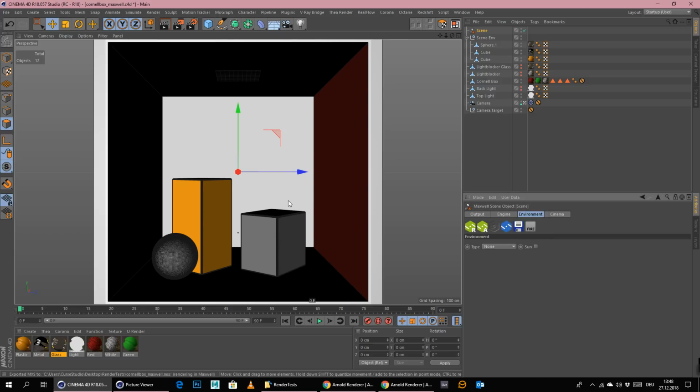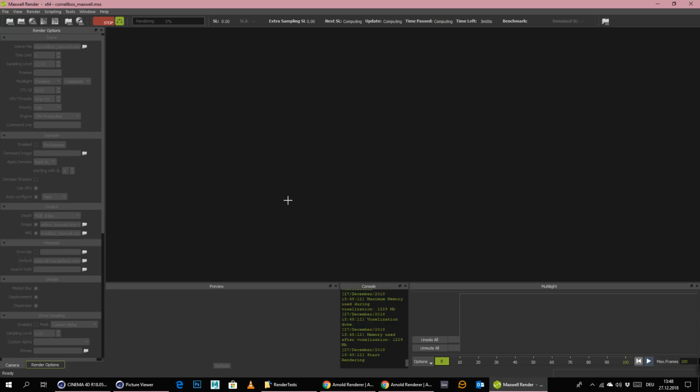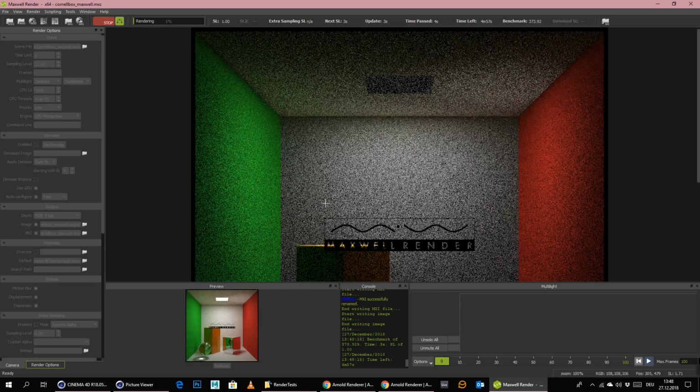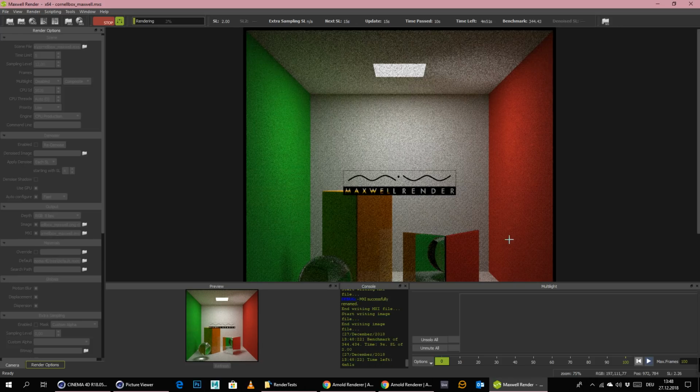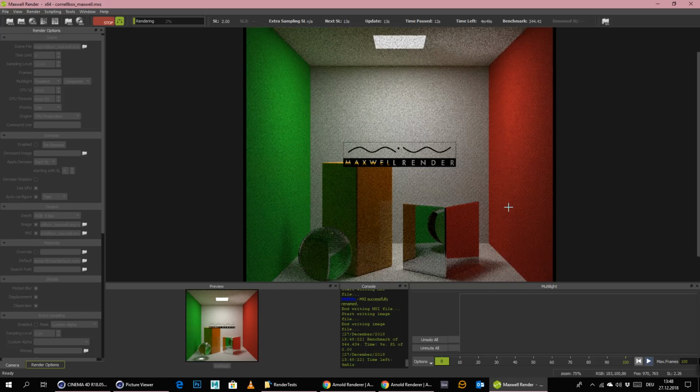I don't want to work with this scene like this, to be honest. Now it's maybe too dark, hopefully not. It always takes some SL steps till you really see what the final light will look like in the scene. If this is now too dark, I will just simply go back. As you can see, SL3, now it gets a little bit brighter, and I think at SL4 it still gets a little bit brighter till SL5 or something like that.